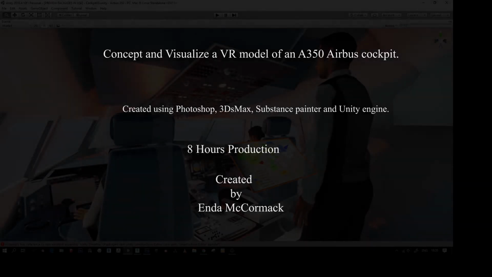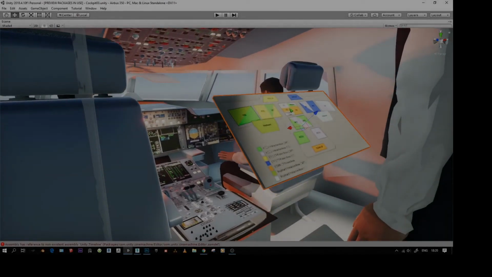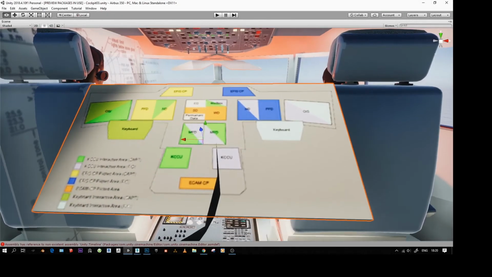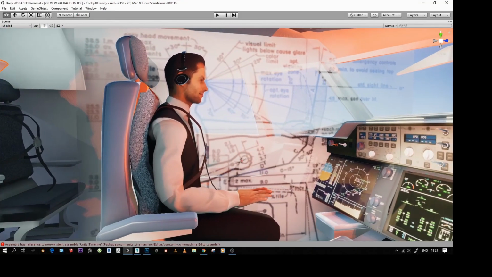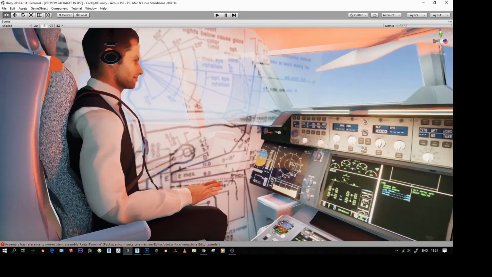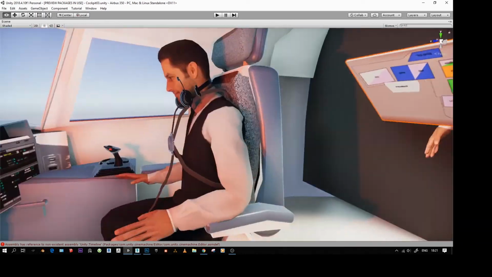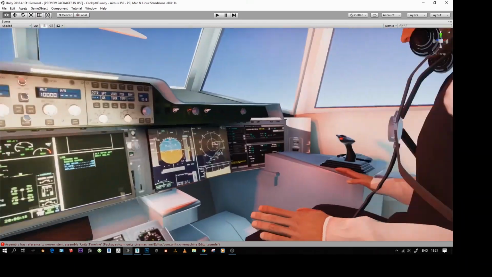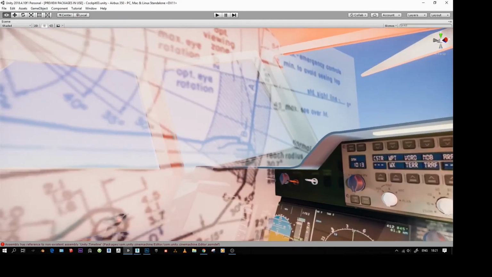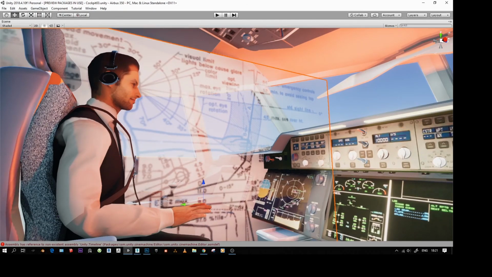Hi there, my name is Enda McCormick, and this is a video I created in one day just to show the pipeline, how to create a cockpit, an Airbus A350 simulated VR cockpit, just with basic white box textures and materials. So they're not finalized, polished assets, but this is the